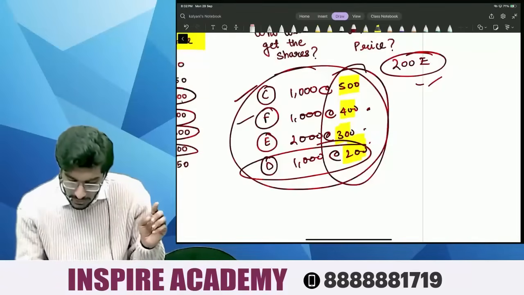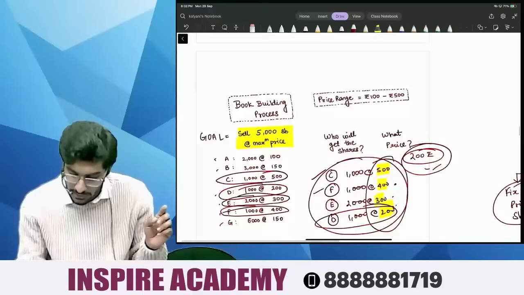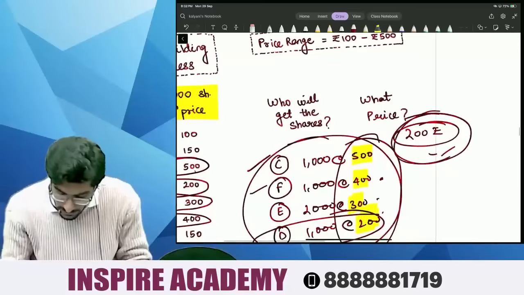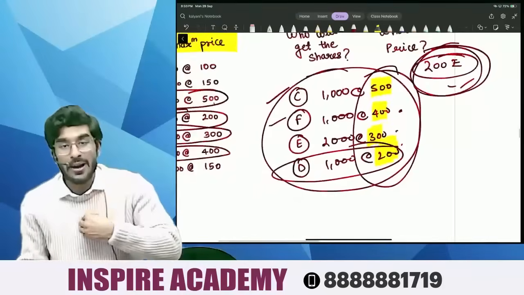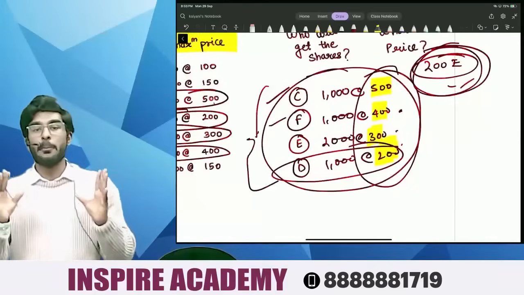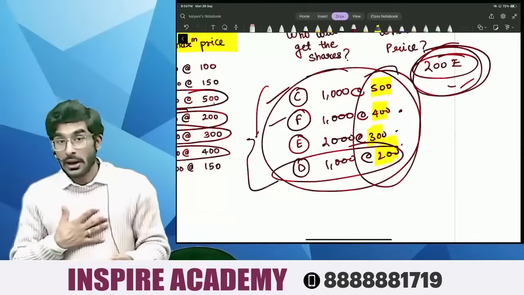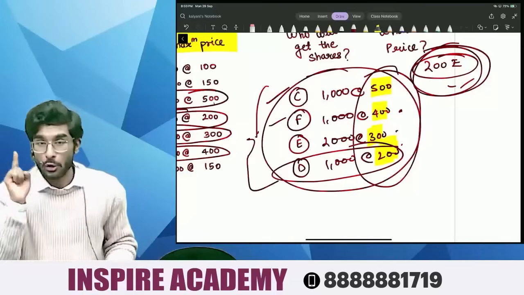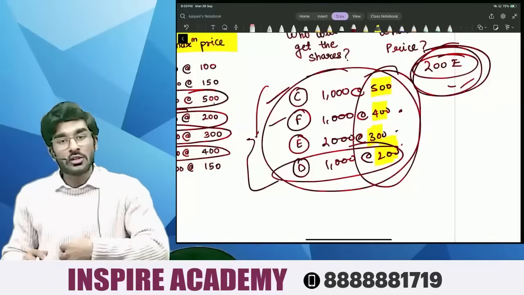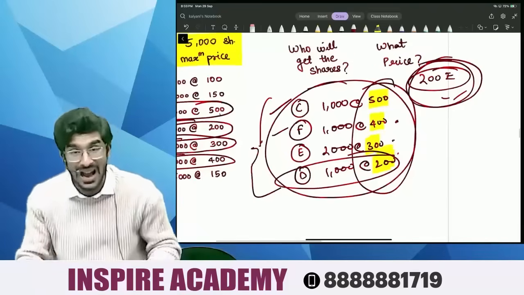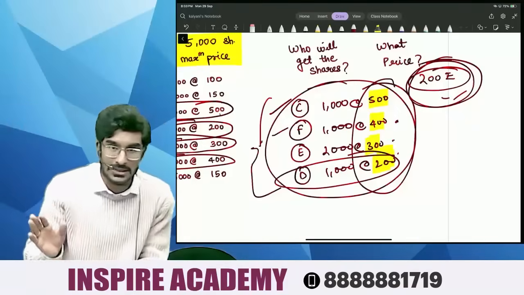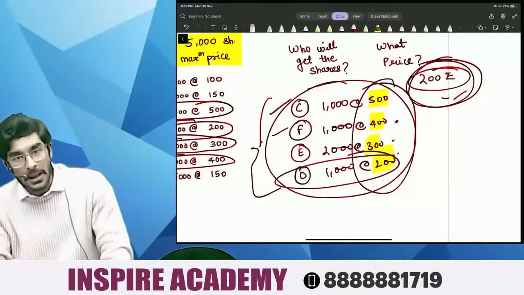The same way people, the share price will be 200 rupees. So among 100 rupees to 500 rupees, the price will be 200 rupees, and I will sell my 5,000 shares to these four people. This is called the book building mechanism. If I thought that my share price was 100 rupees, don't you think I would have lost so much potential money? Yes or no? Yes. Because of this beautiful concept of book building mechanism, people, I am able to sell all my shares at maximum price.